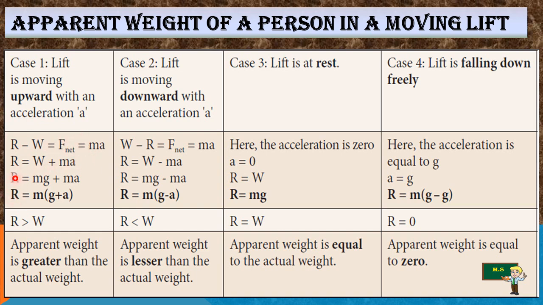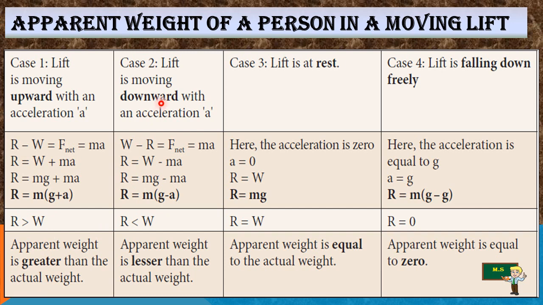Here the apparent weight R minus the actual weight is equal to F net, that is mass into acceleration. If you add this mass into acceleration with the actual weight, then R is equal to mg plus ma. That means the actual weight is m into g. You can take m as common and write m(g plus a), which is greater than mg, that means the apparent weight is greater than the actual weight.